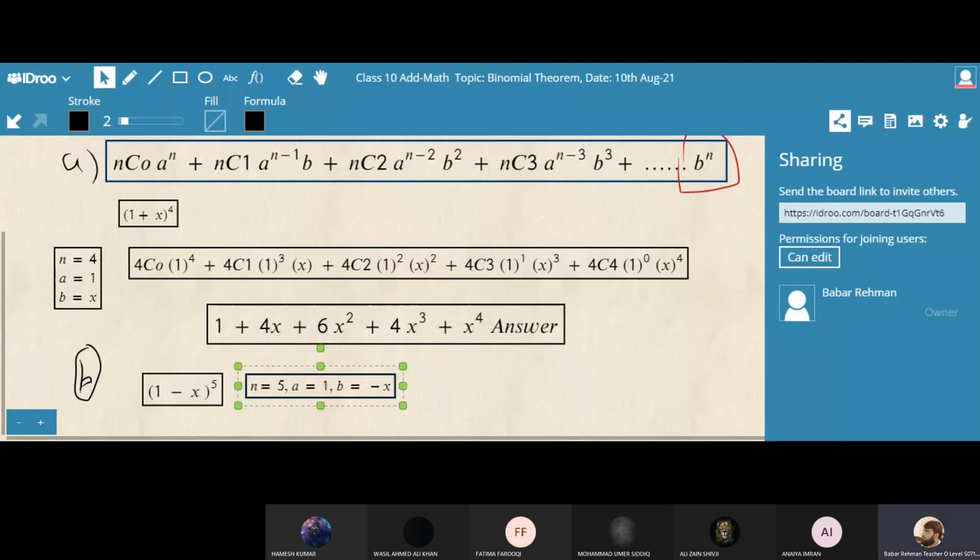Note down, you have to write the formula on every page of your notebook. This binomial formula is very important, because it will be remembered by you. If you don't write it, you may forget the formula. Kindly write the formula so that you remember it all the time.